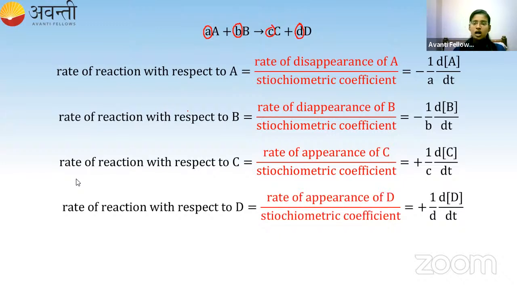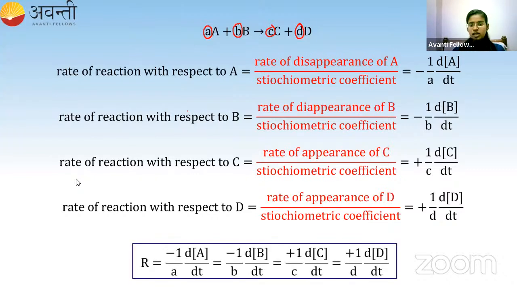Now all the rates of the reaction are going to be equal. So if I want to write the rate of this entire reaction, R will be equal to each and every term. All the terms are equal to each other. So minus 1 by a dA by dt is equal to the B term, which is equal to the C term, and it is equal to the D term.